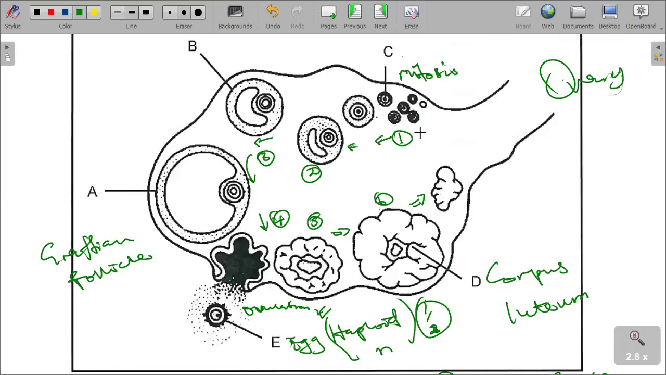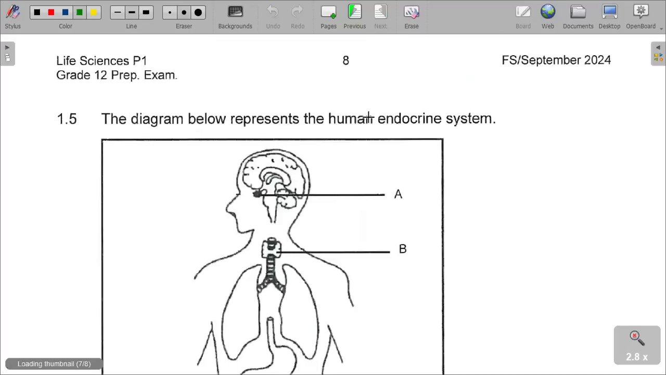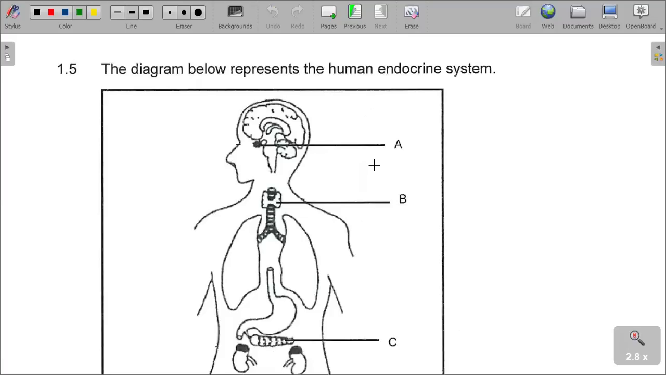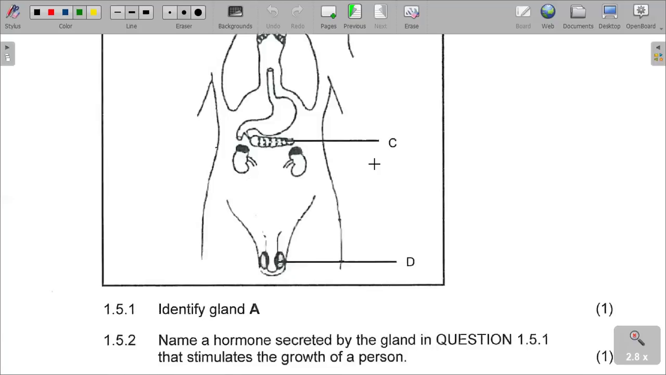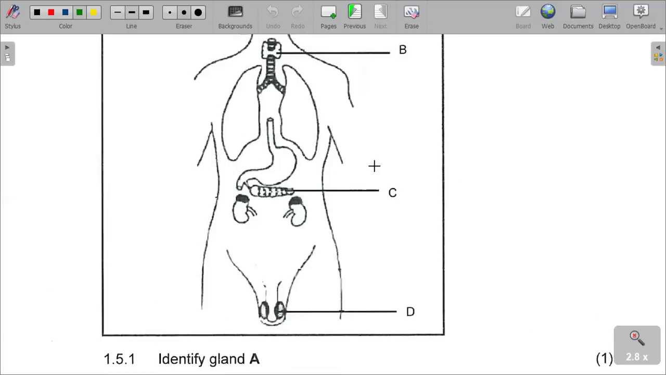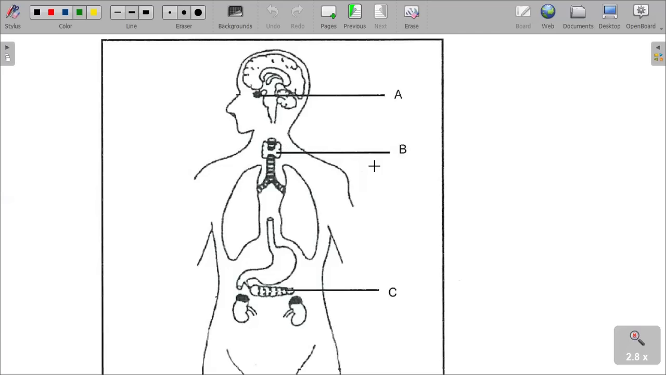You are getting all the answers correct. And then next question, 1.5. The diagram represents the human endocrine system. We are still on human response to the environment. We have got that A, B, C. These are also given. Please take note. We are just going to answer the questions in this regard.